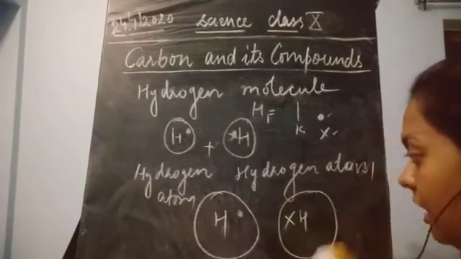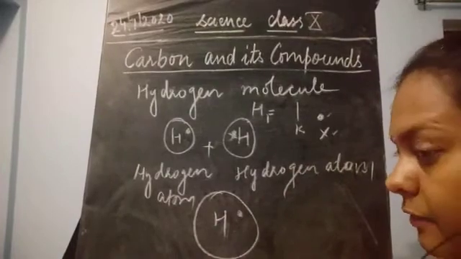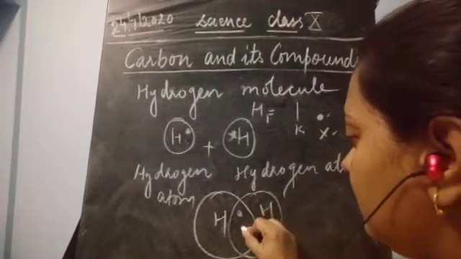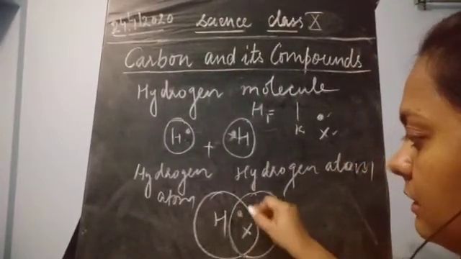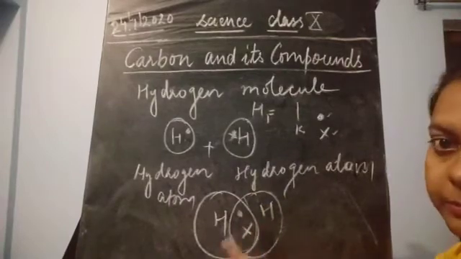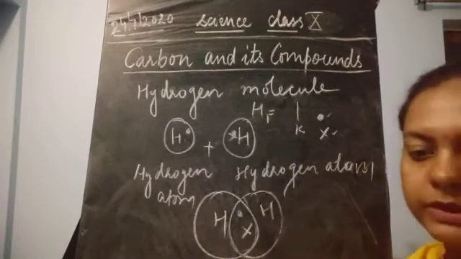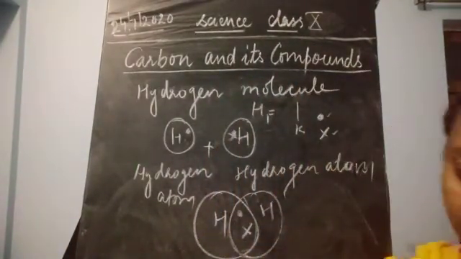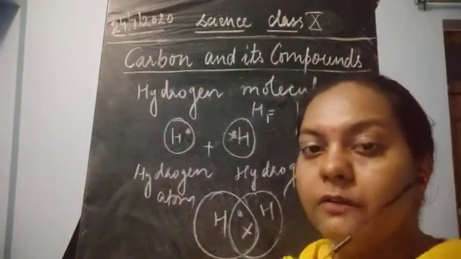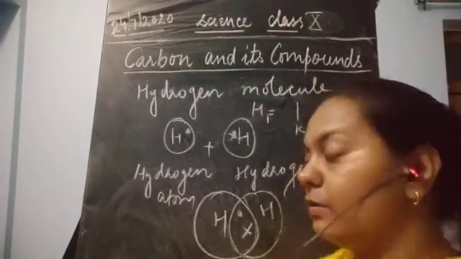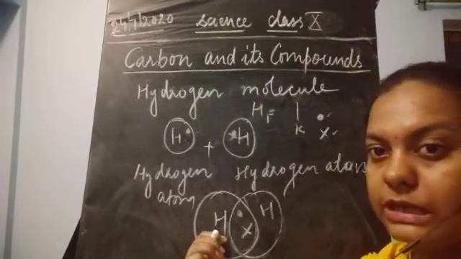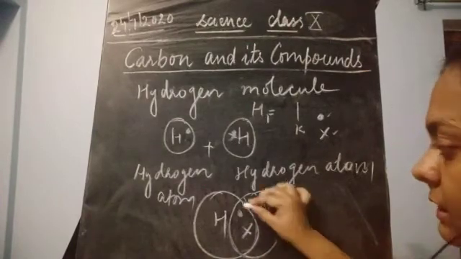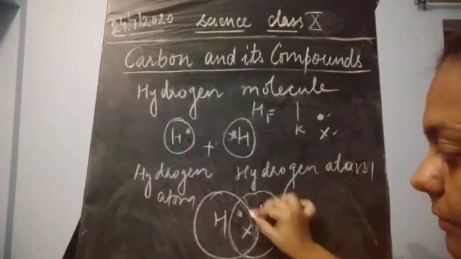If they combine, what kind of structure will be formed? It will be formed in this manner. The shared pair of electrons comes in this portion which is common to both of these atoms. Now this is forming a hydrogen molecule. Why a hydrogen molecule? It's very easy: one electron has been shared from this hydrogen atom and one electron from the other hydrogen atom. So with these shared pair of electrons, both of them now have 2 electrons.